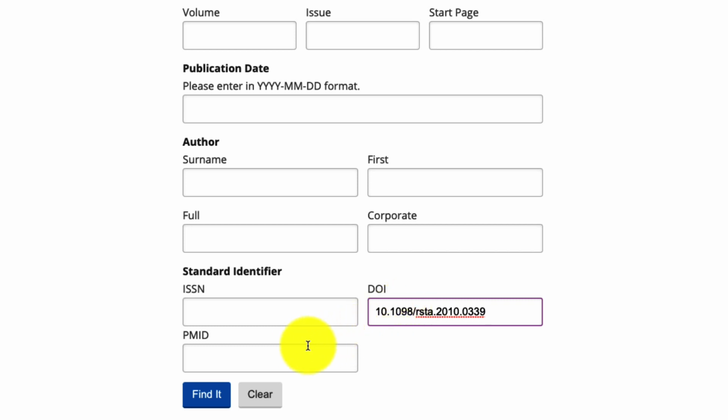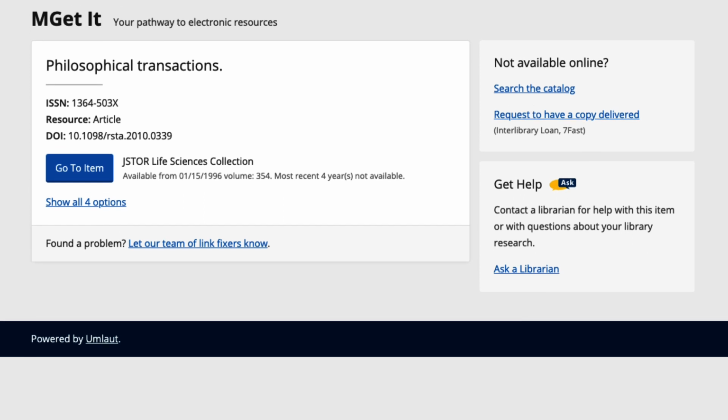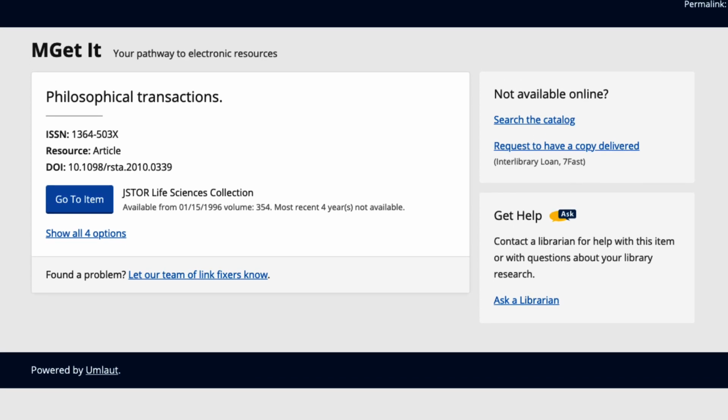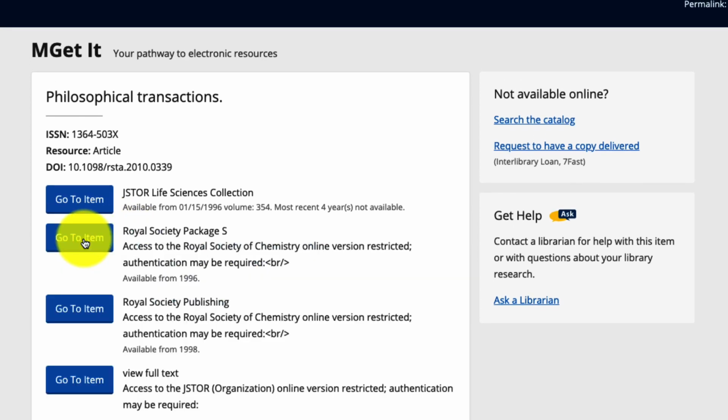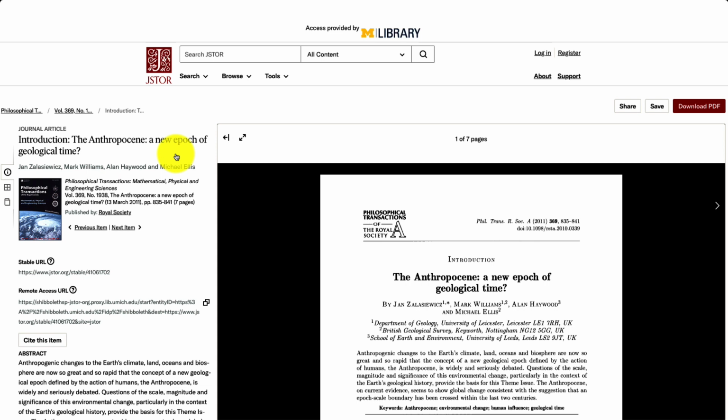Earlier today, I looked up an article about the Anthropocene in a journal called Philosophical Transactions, and here I am pasting it in. You can see that there are 4 options for where this journal article lives inside of mLibrary, but I'm just going to go to the first one. And here is our article from a database called JSTOR, which some of you might have heard of before.